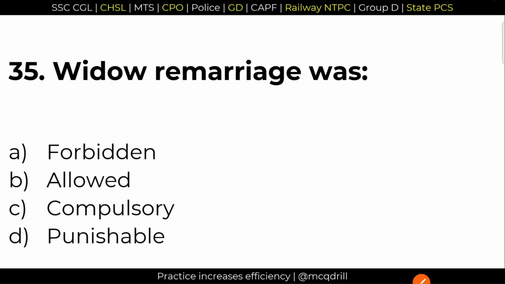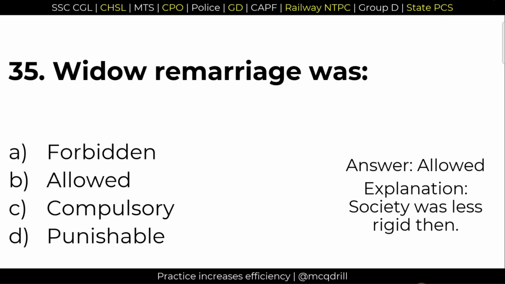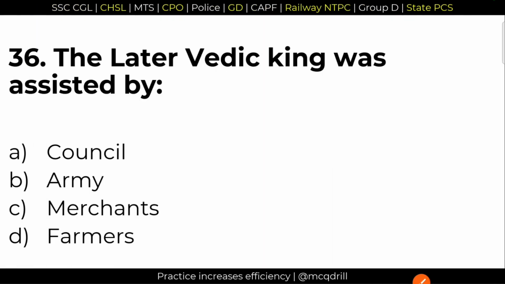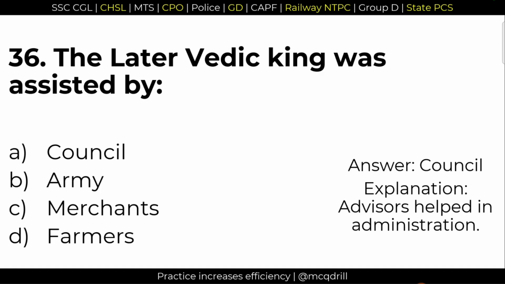Question 35. Widow remarriage was allowed. Option B, widow marriage was allowed at that time. So option B is the right answer. 36. The later Vedic king was assisted by whom? By the council. Option number A. The council was there to assist the king.